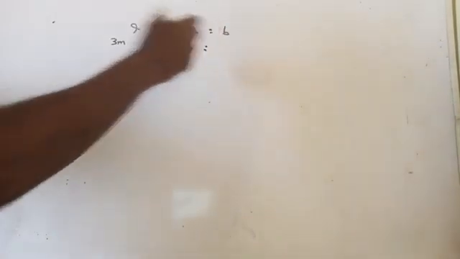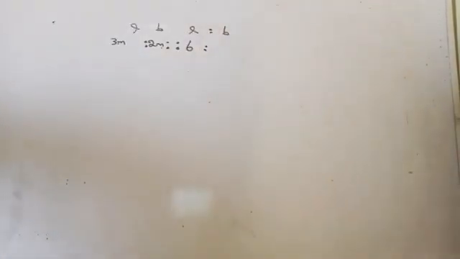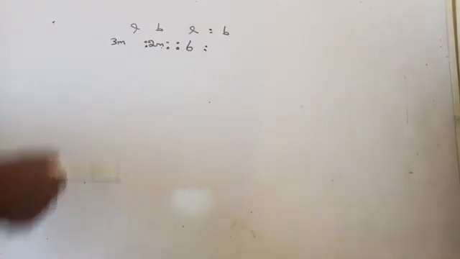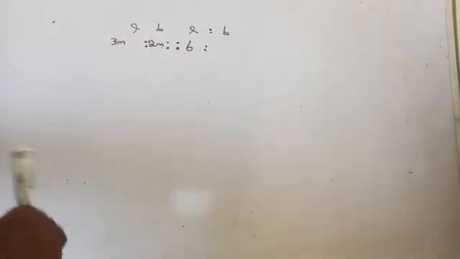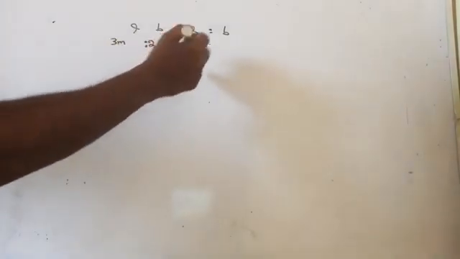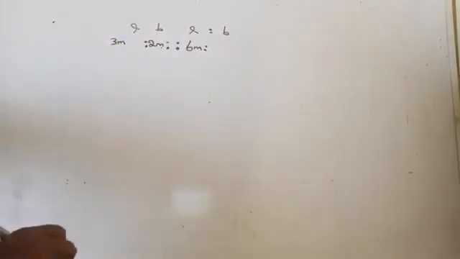Are you getting my point? What is the ratio of our Indian national flag? 3:2. That is, if the length is 3 meter, then the breadth should be 2 meter. Are you getting it here? So, if the length is 6 meter, what will be the breadth of that?